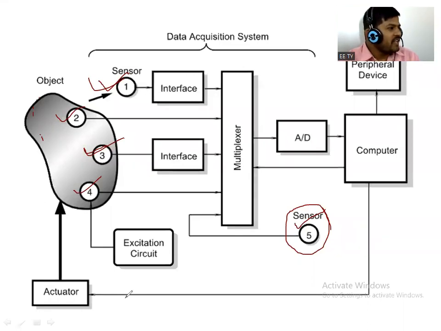We are able to connect multiple inputs to the multiplexer, but the output obtained from the multiplexer is only one. Demultiplexer is the opposite of that. If we provide a single input, it will give multiple outputs, right?